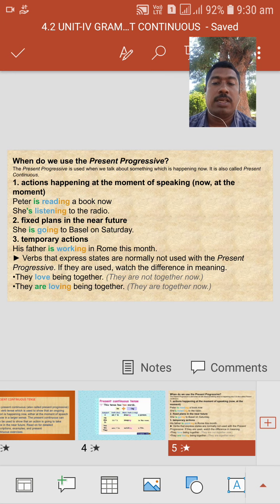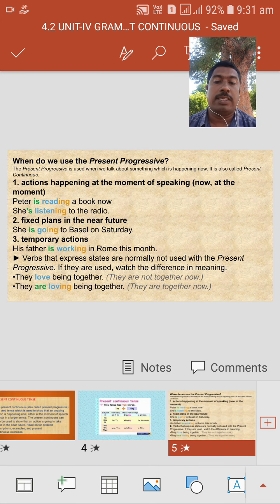The second one is fixed plans in the near future, means what we are going to do in the near future. For example, she is going to Basel on Saturday, or I am going to my village on Sunday. Then the third use of this present continuous tense, temporary actions.